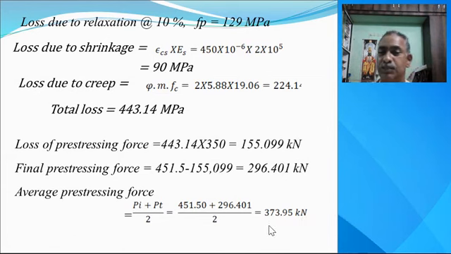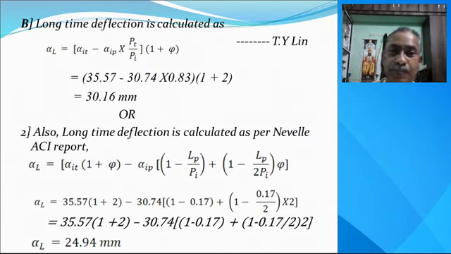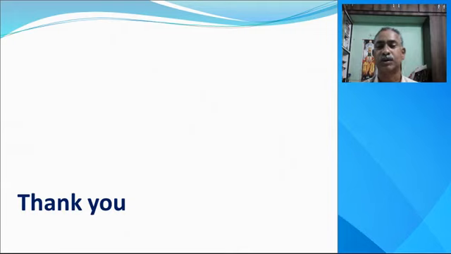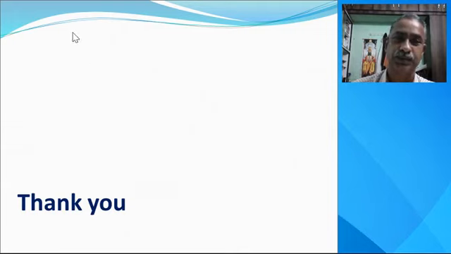It is 373.95. Now the long time deflection is calculated as per T.Y. Lin. We use the same formula and get 30.16 mm. Using the second formula, as per the IS code, the formula is again the same and everything is known to us. We get alpha L equal to 24.94. This is the long time deflection. Thank you very much.